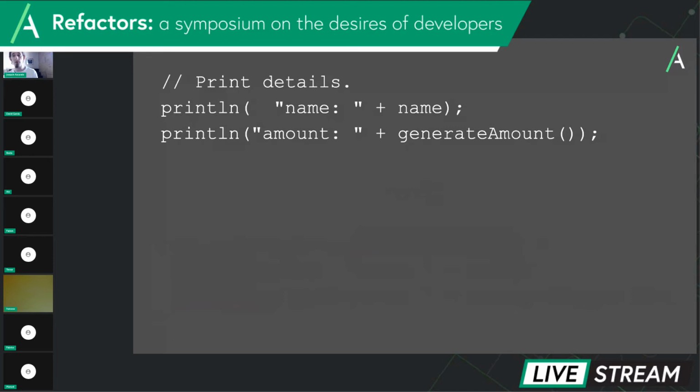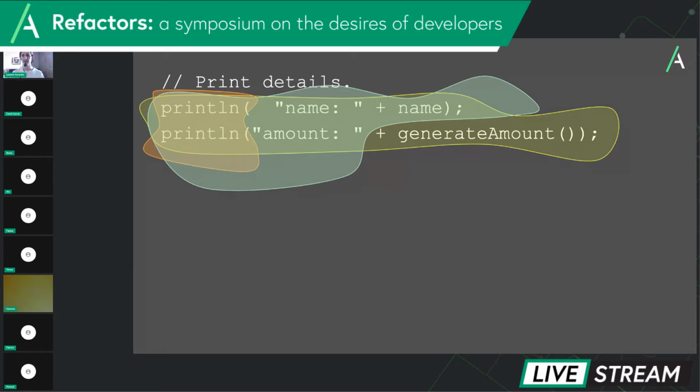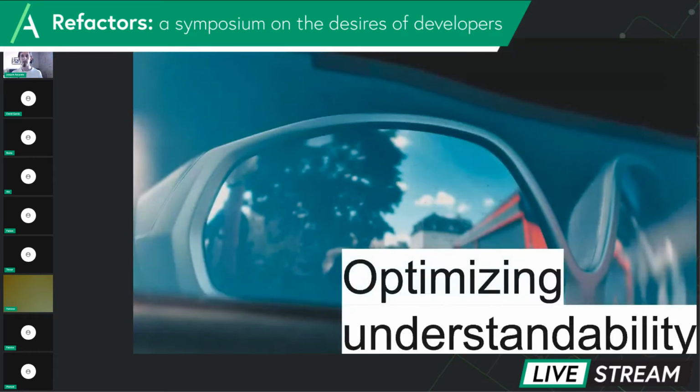So tools are there to help us. Our IDEs usually can help us do any one of these things. It's not a matter of the tools not being there. But hopefully, with these very simple and small synthetic examples, I can illustrate that even the first-thought refactorings come with a lot of heavyweight consequences and decisions. Like, do we care about this part of the code or this or this? What is the important part? That is something that we have to choose. We are trying to optimize for understandability.